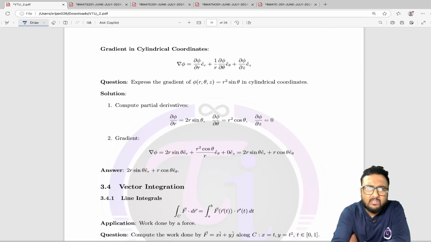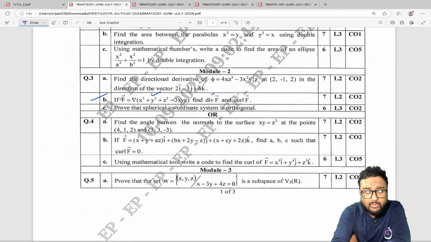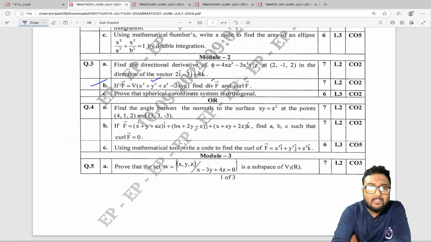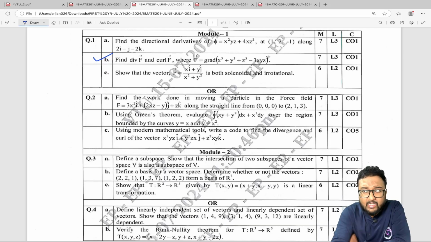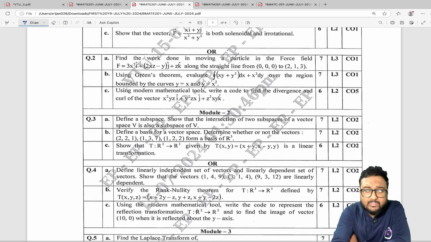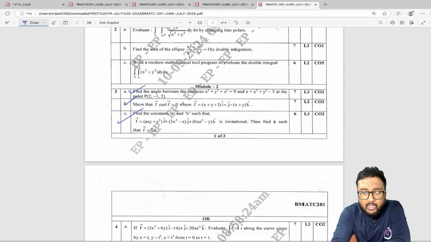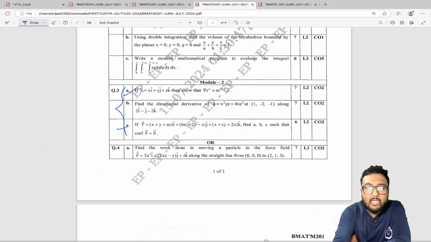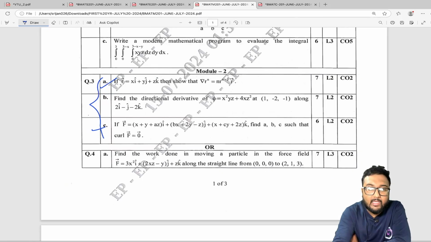And then there are some questions as well to understand this, not that important. You can skip if you want, but let me just give you one more point from this part. You have to do this kind of question, and you will find it in the lecture as well. That is the application based question. I want to show you this one, where this work done type of question, question number 4a. Again, these are very straightforward questions, and you can see these kinds of questions in the lecture as well.